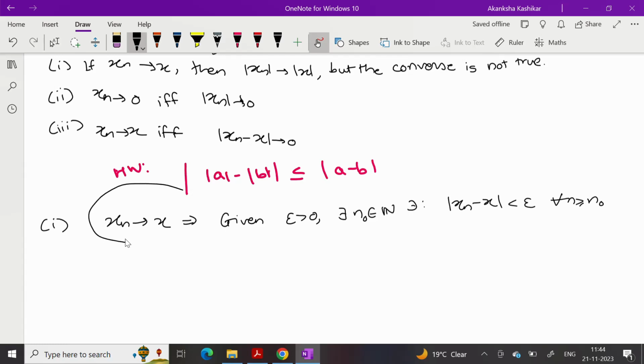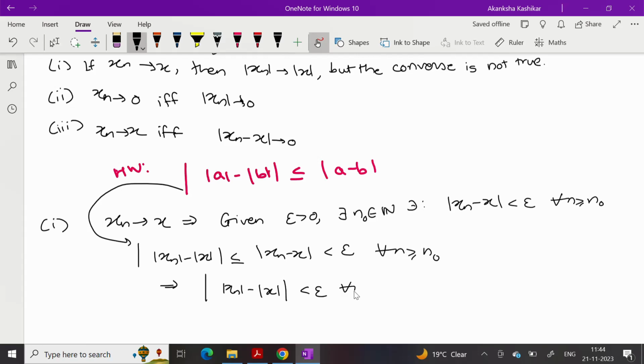Now using this result from the homework, I can write mod of mod xn minus mod x is less than or equal to mod of xn minus x, which I already know is less than epsilon for every n greater than or equal to n naught. So this implies mod of mod xn minus mod x is less than epsilon for every n greater than or equal to n naught. And this is nothing but the definition of convergence of mod xn to mod x. So this implies mod xn converges to mod x. If I use this result, then the proof becomes very straightforward.